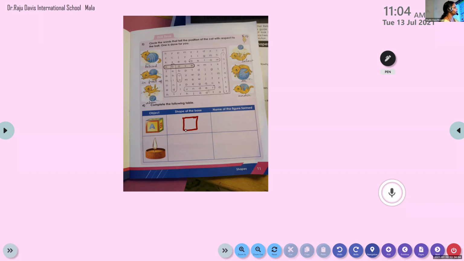Now tell me the spelling of square, Ritika. S, U, A, R, E. Okay, very good. All of you please write the answer. S Q U A R E, square.